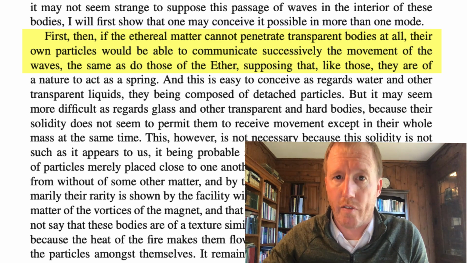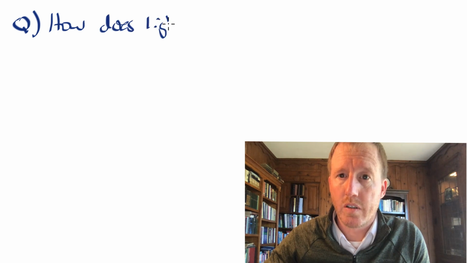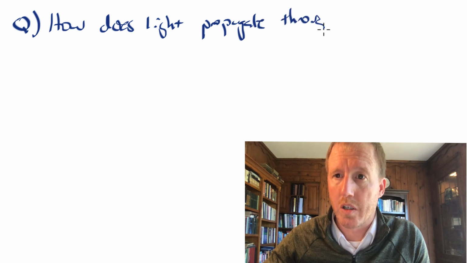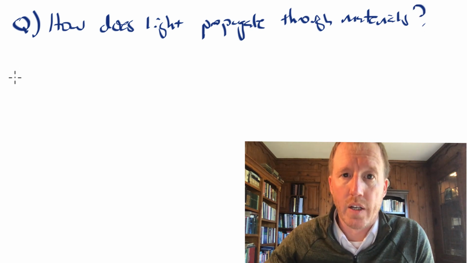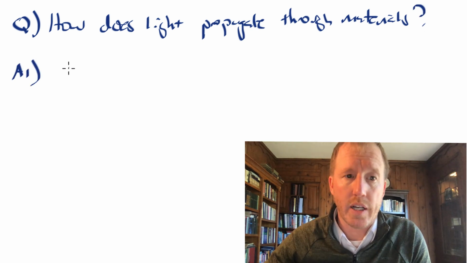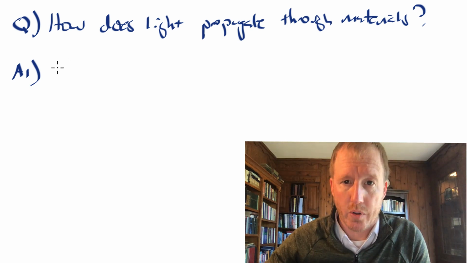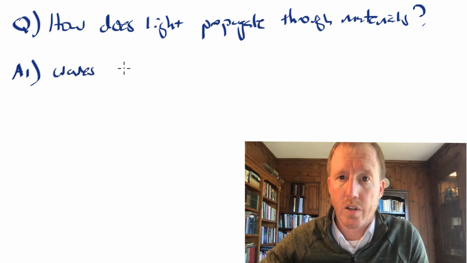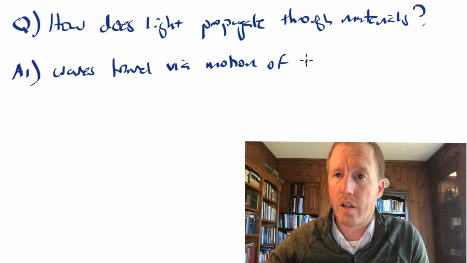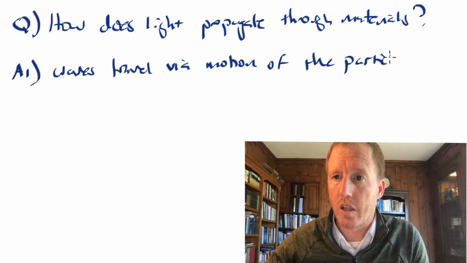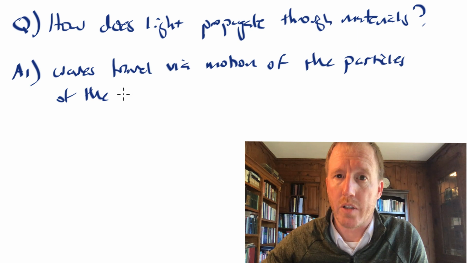So according to this first theory of propagation of light, the question is, how does light propagate through materials? That's the question he's trying to address. And the first answer, answer one, would say that the waves travel via the motion of the particles of the medium itself.